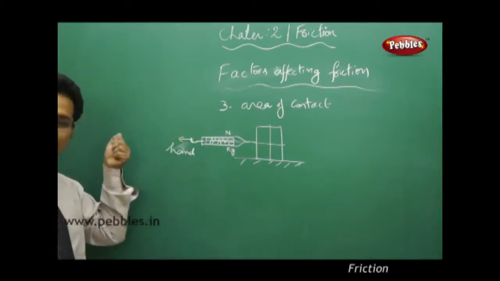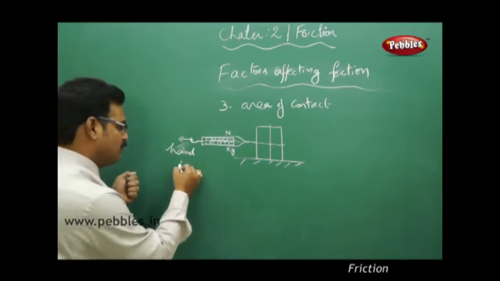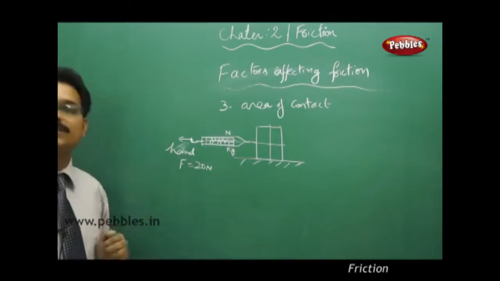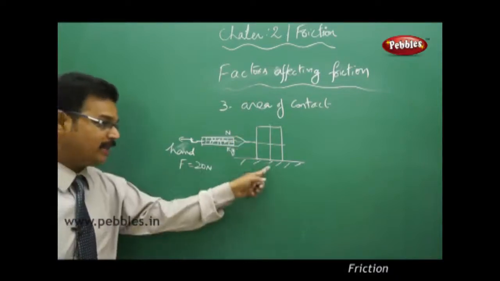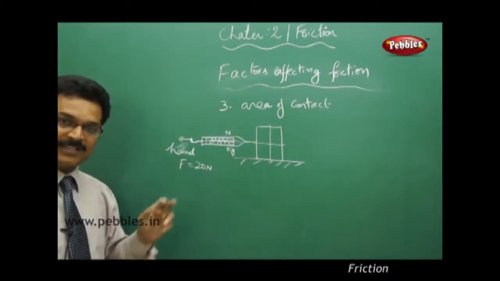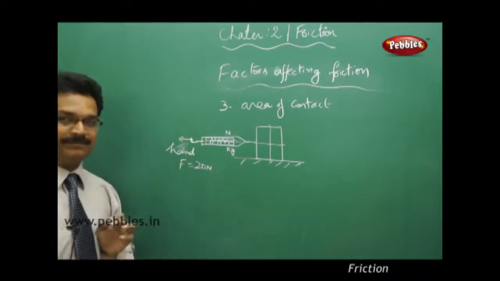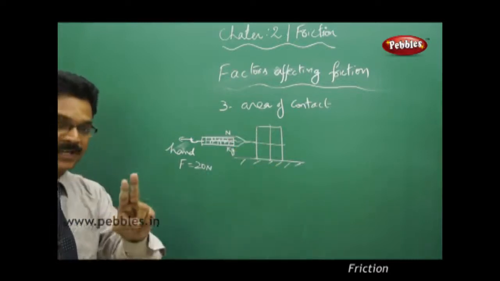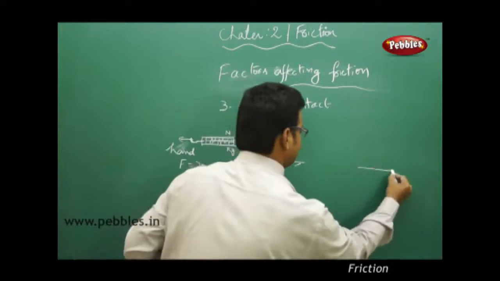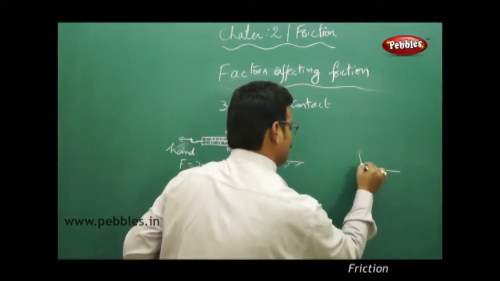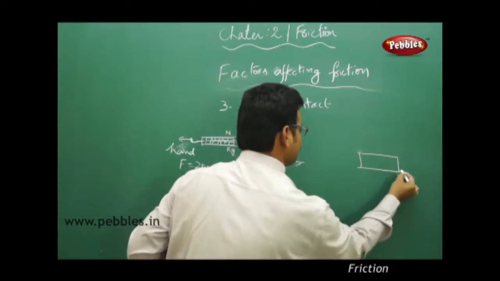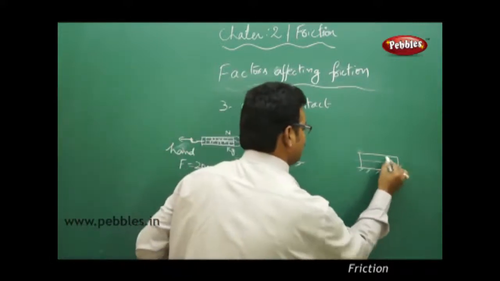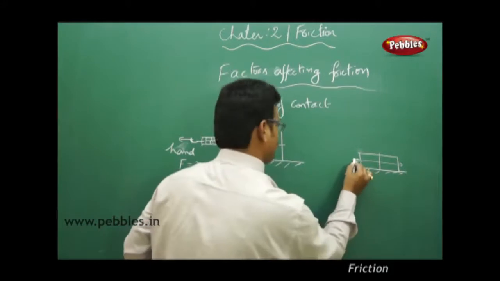Suppose you pulled, say at one point, F equals 20 Newton, and the block started moving. That means the amount of friction acting between the block and the surface is 20 Newton. Here the block is placed vertically up. Now see the second case. In the second case, you keep the same block, but now horizontally. Same block, but horizontal. Again tie it with strings and tie it to the spring balance.